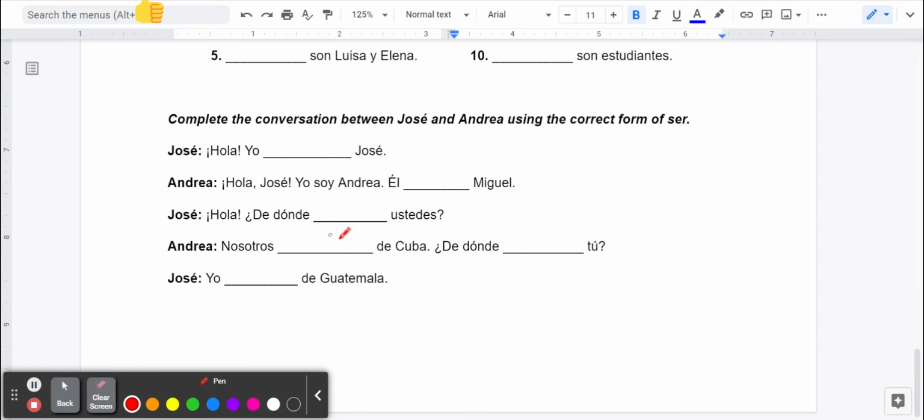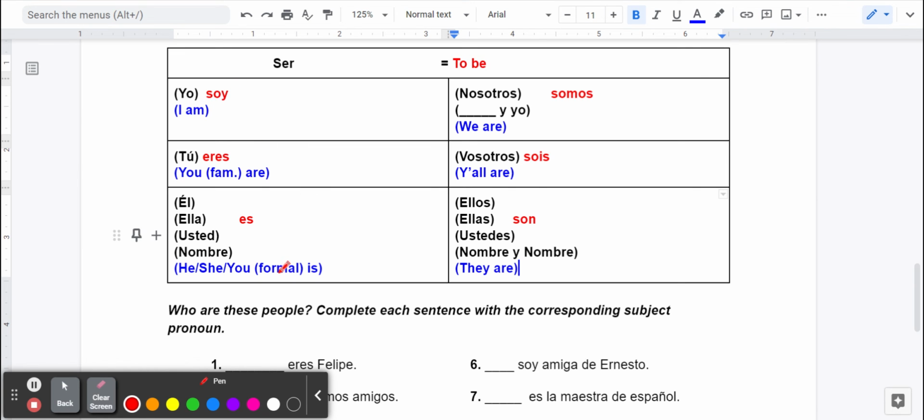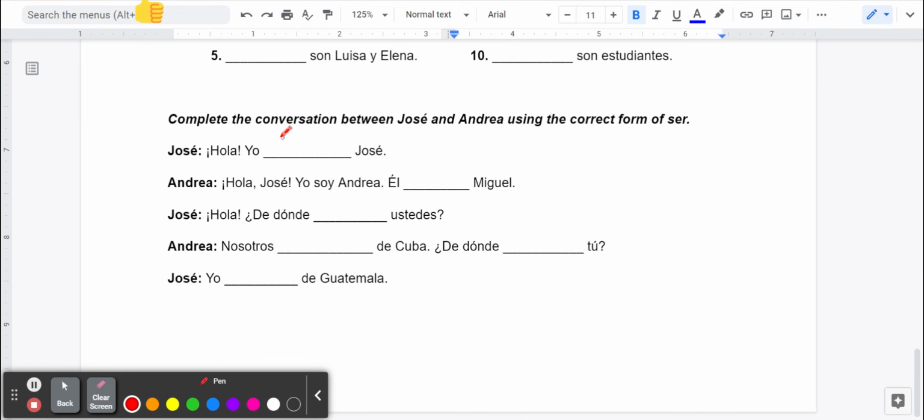Here you had to give me the form of ser. So you had to look at who the subject was. José says, Hola, yo blank José. I am José. Well, again, yo goes with soy. So you should put soy in the blank. Very good. Hola, José. Yo soy Andrea. I am Andrea.